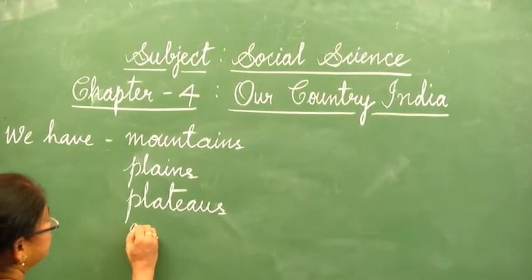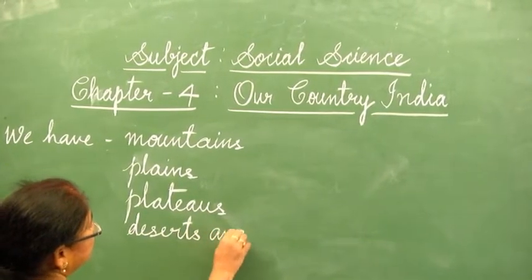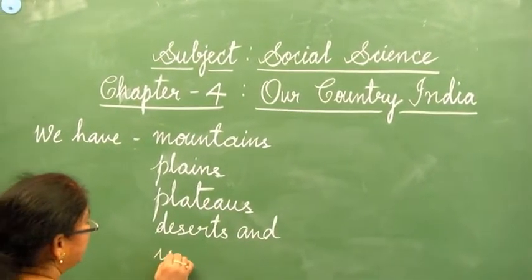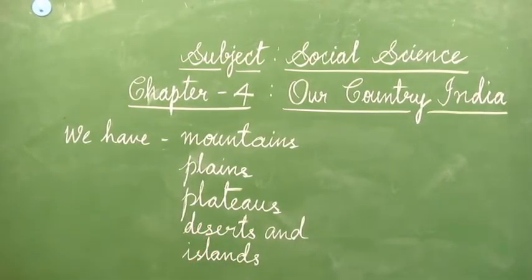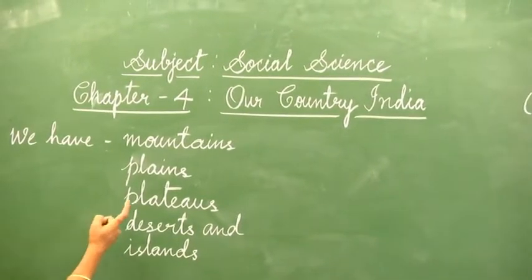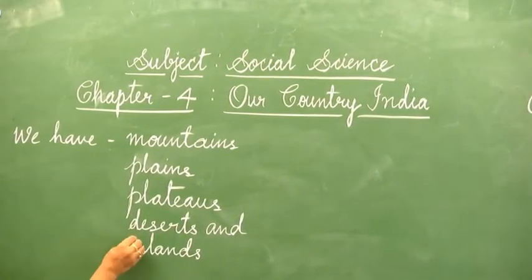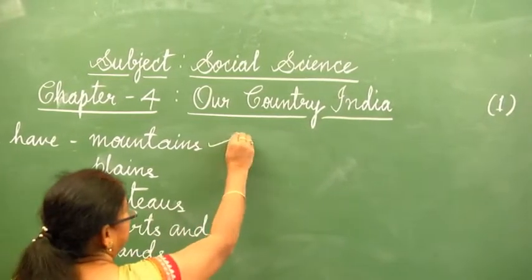Then deserts, and also we have islands. What are the different landforms we can see here? Mountains, plains, plateaus, deserts, and islands. We shall see them one by one.